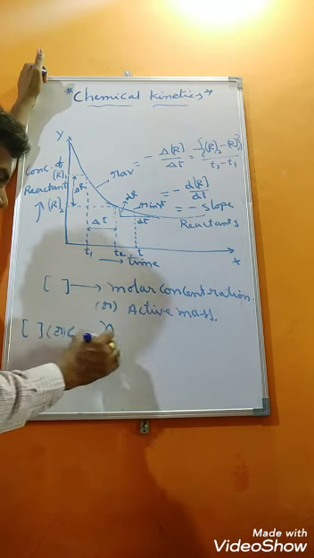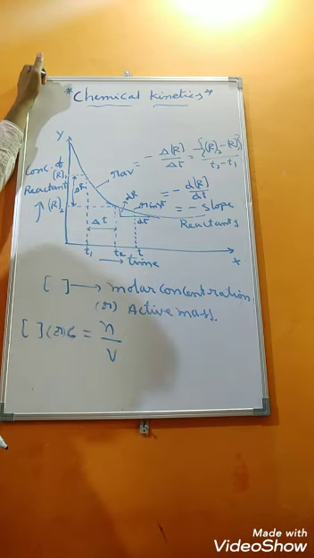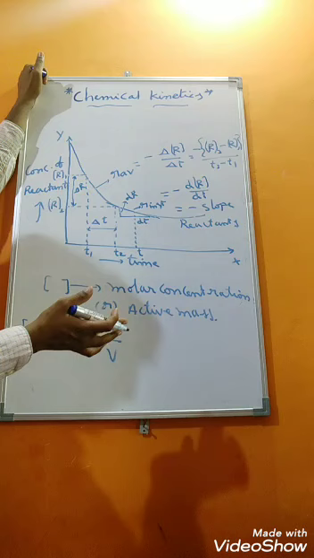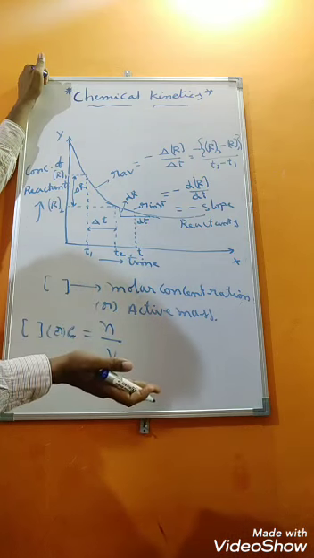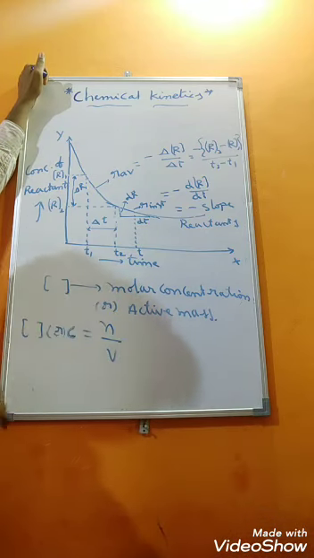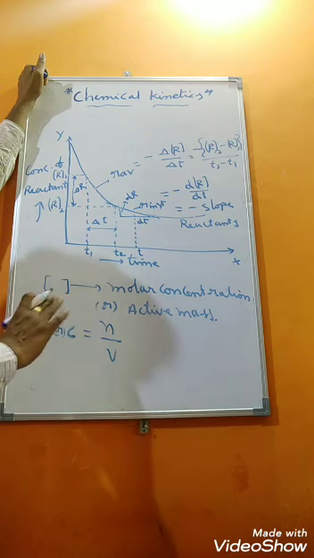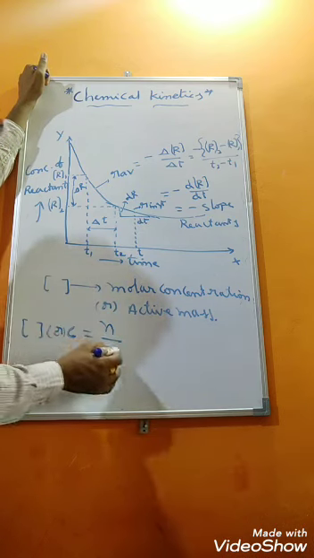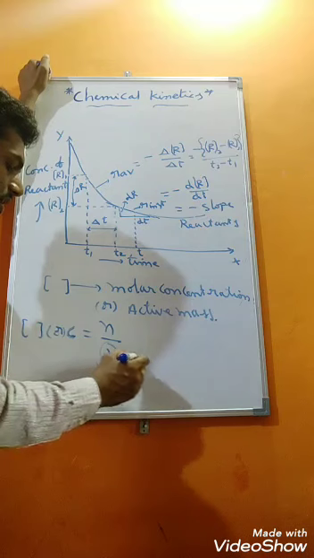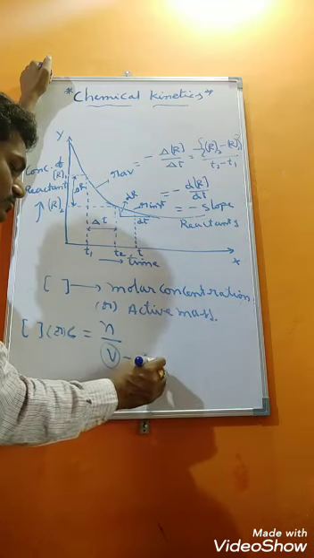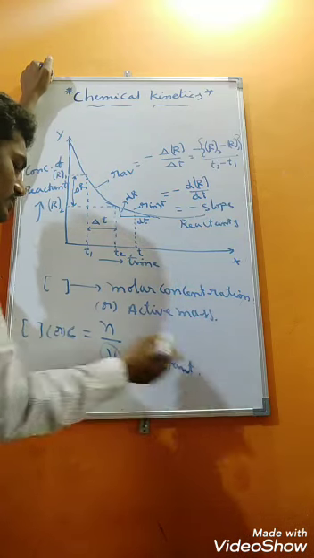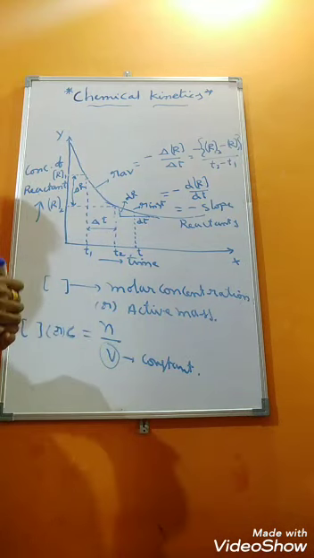Concentration is nothing but number of moles per unit volume. In the given reaction, reactants will be converting into products. Their number of moles are changing. So how to measure that change in concentration? By taking a constant volume. Here we will maintain constant volume. Volume is constant, and the change in number of moles we can identify easily.